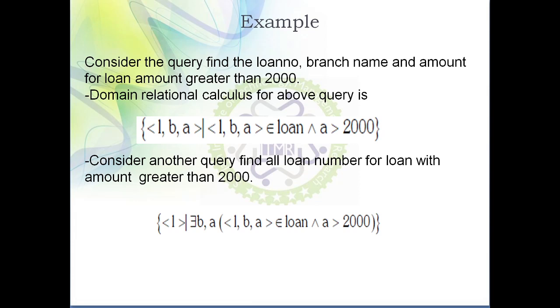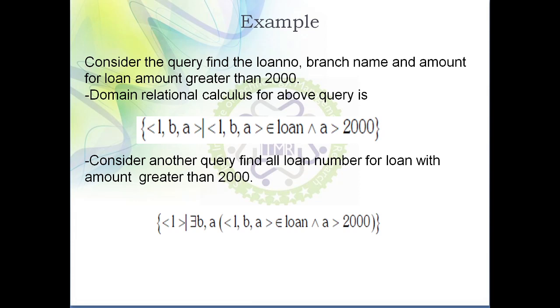Tuple relational calculus makes use of a tuple variable, which focuses on retrieving the rows from the table which satisfy the condition, whereas in domain relational calculus we make use of a domain variable, and it focuses on retrieving the attributes from the table, and in order to retrieve the attributes we also need to satisfy some condition.